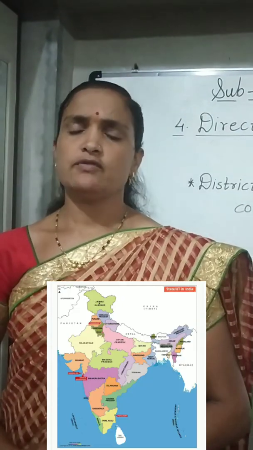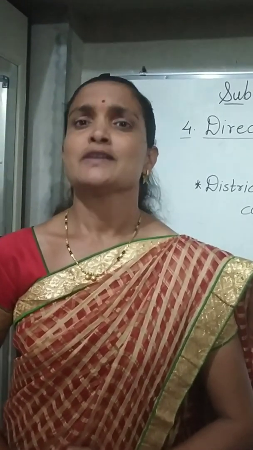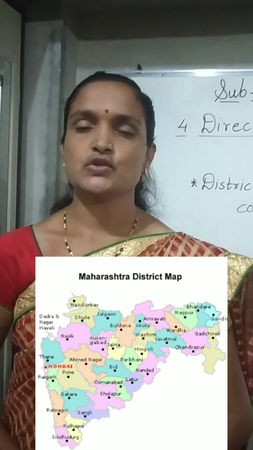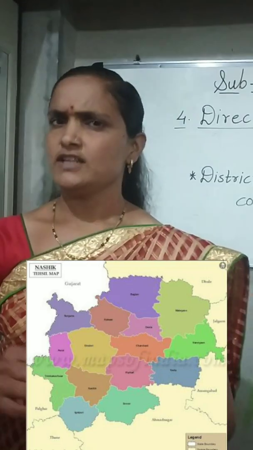If I ask you, what is the name of our state? In which state do we live? Correct, Maharashtra. In which district do we live? Correct, Nasik. And what is the name of our taluka?